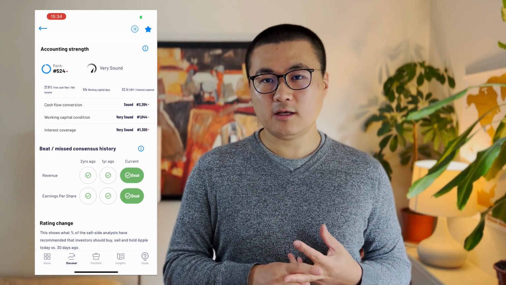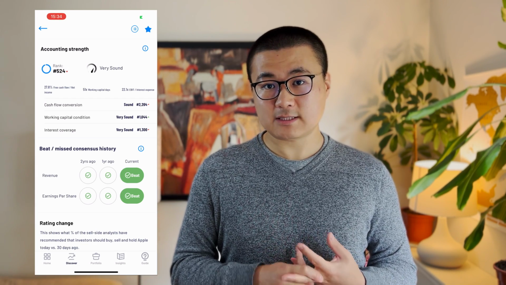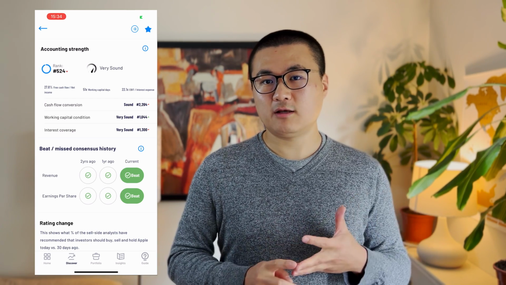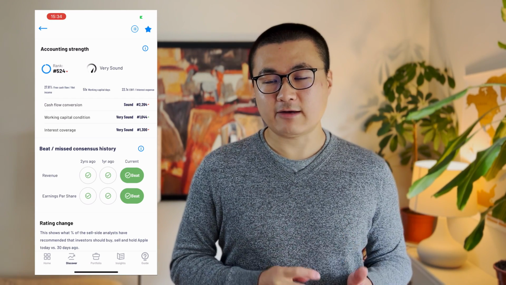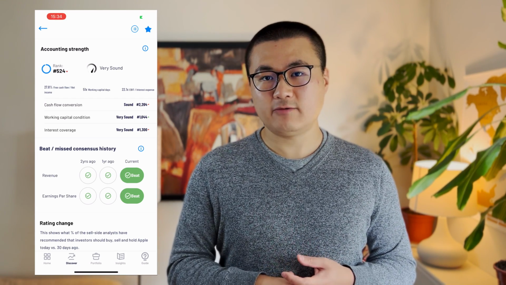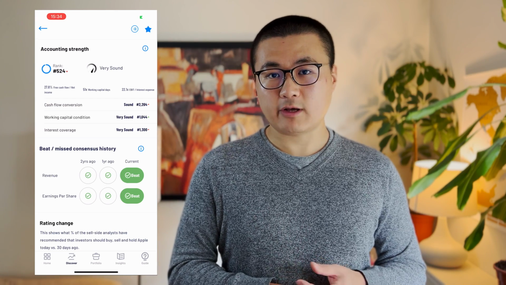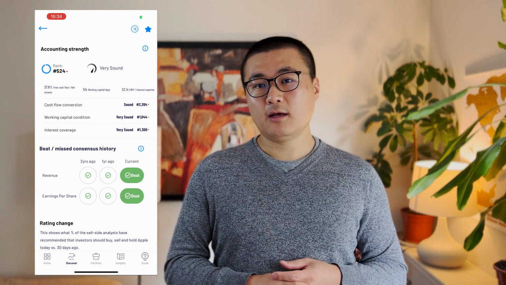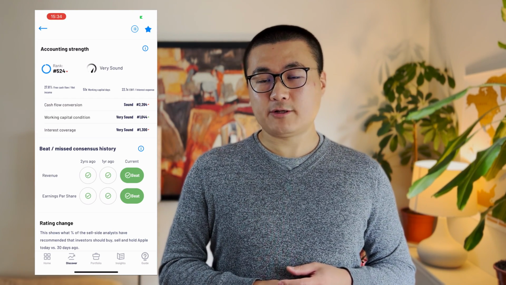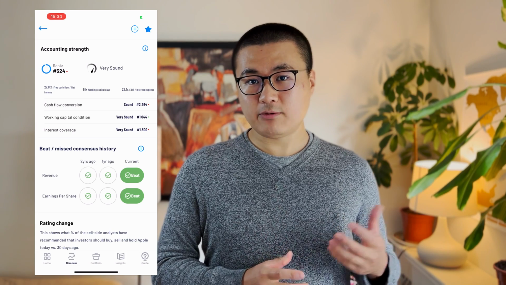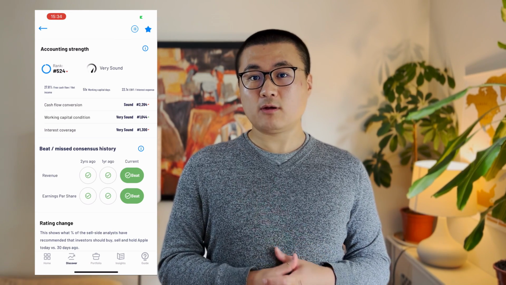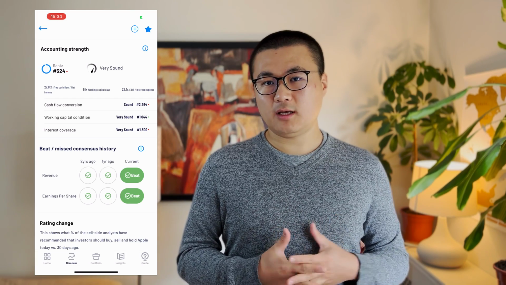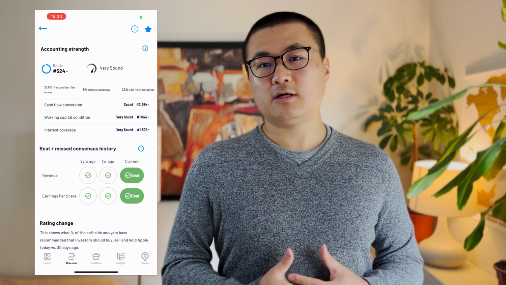And you can see here the cash flow conversion for Apple is sound, with the amount of free cash flow relative to net income at 27.8%, and working capital days at 51 days, which puts Apple into the very sound category for working capital condition. And finally, the interest coverage, measured by the amount of profits Apple generates relative to the interest it pays, and that ratio is currently at 22.1 times. Once again, putting the interest coverage rank into the very sound bucket.